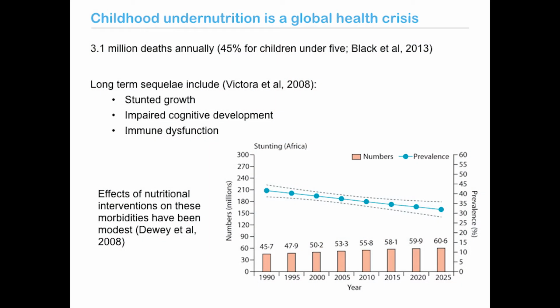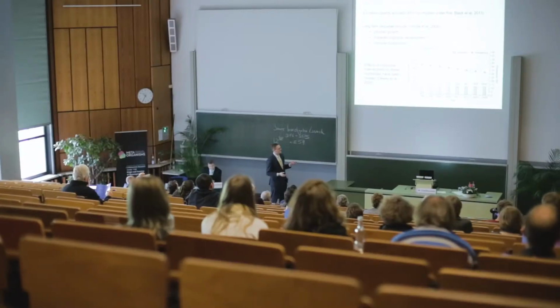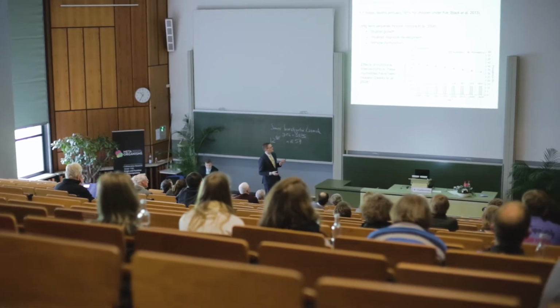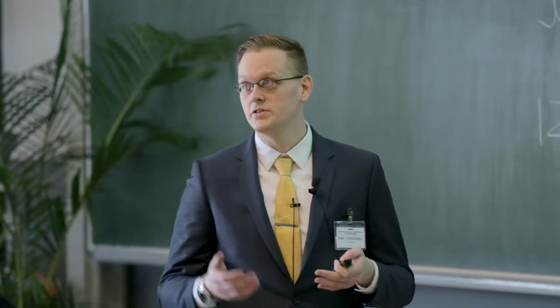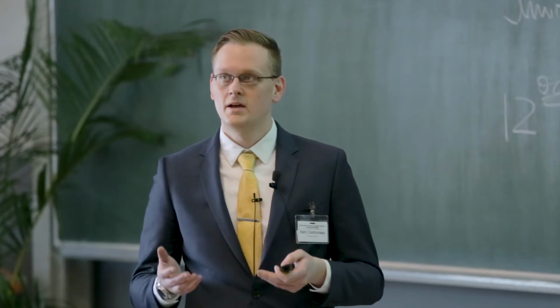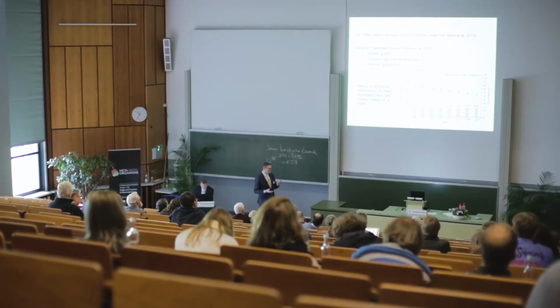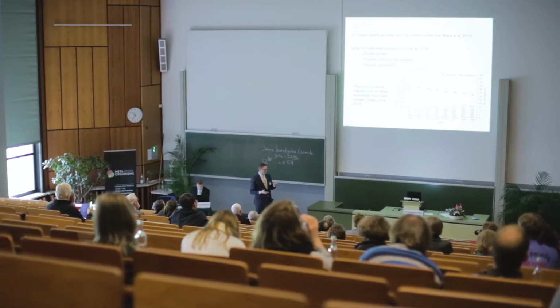To show you a bit of data on this, this is the incidence of stunting in the continent of Africa from 1990 projected out through 2025. And what I hope you can see is that although the prevalence of stunting has decreased slightly and is projected to continue going down, the absolute number of children with stunting is increasing over time, and we feel this is unacceptably high. Importantly, we should look at existing nutritional interventions that have been used for treating malnutrition, and what we find is that the effect of these interventions has been modest and in most cases temporary. So new avenues of treatment are needed.